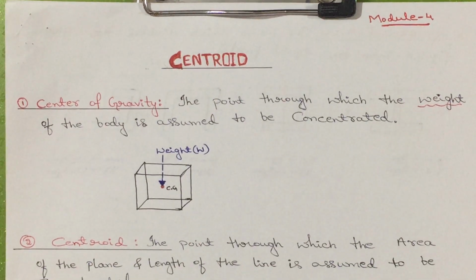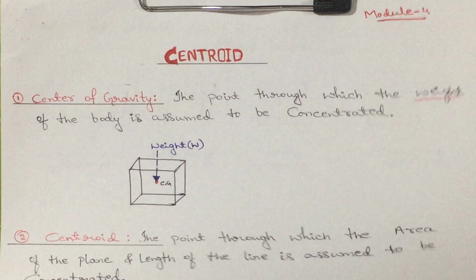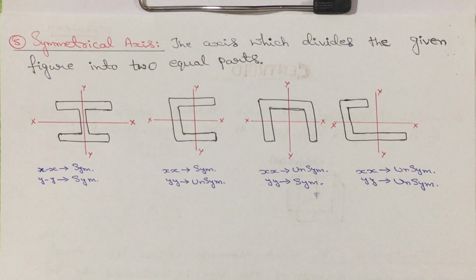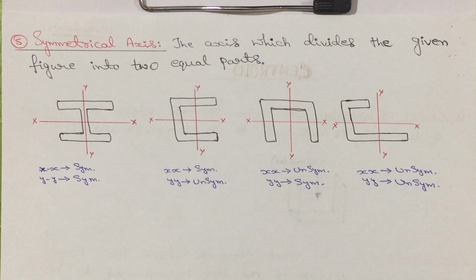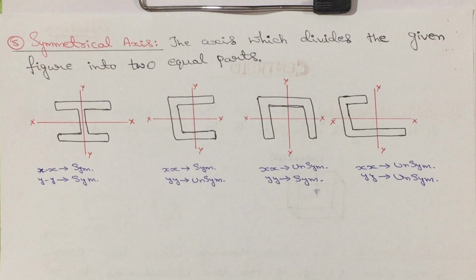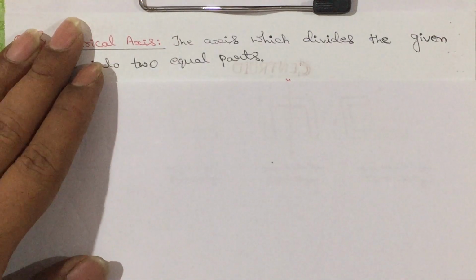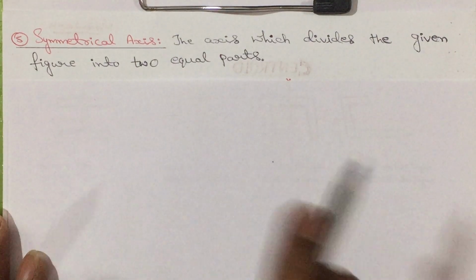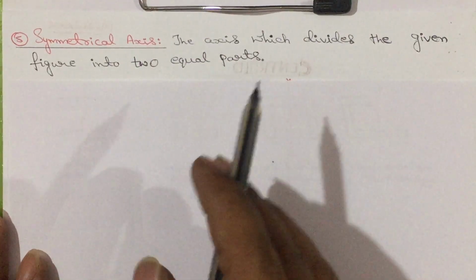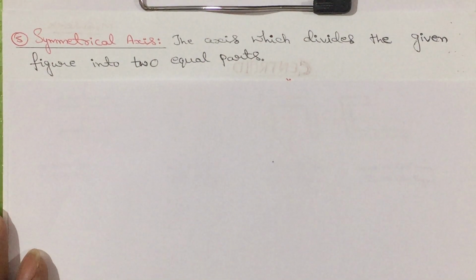Next, symmetrical axis. What do you mean by symmetrical? Before going into this, I will give you an example. The axis which divides the given figure into two equal parts is known as symmetrical axis.